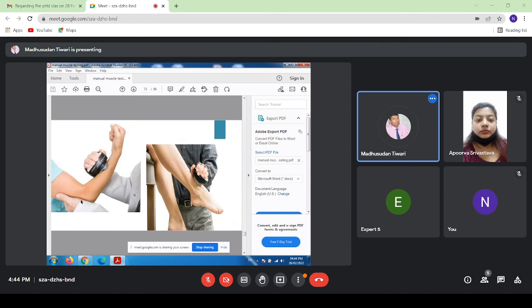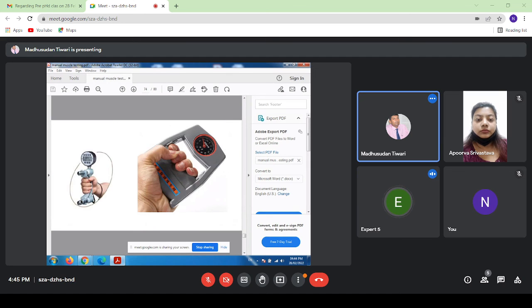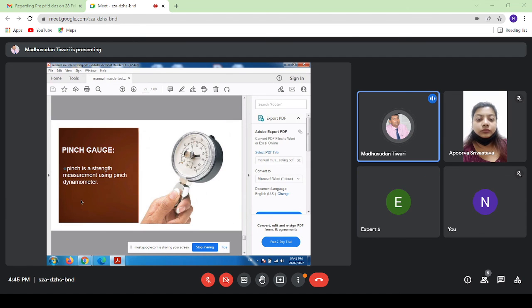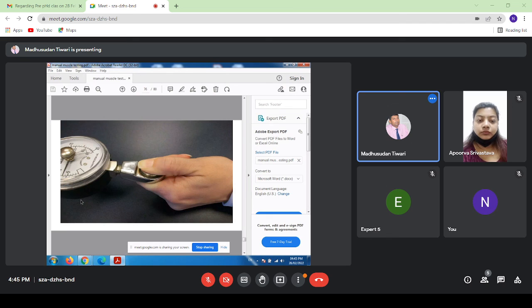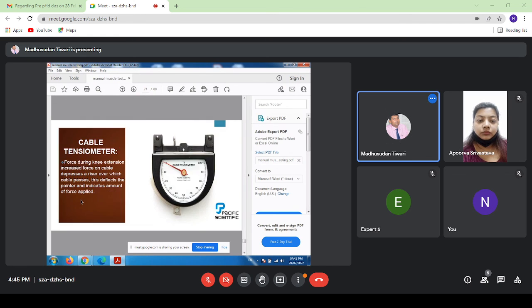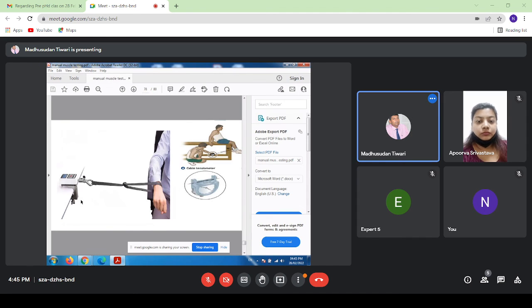And the pinch gauge is for the strength of the thumb, whether adduction, flexion, or opposition movement. This is a cable tensiometer. You can also check the strength with it.